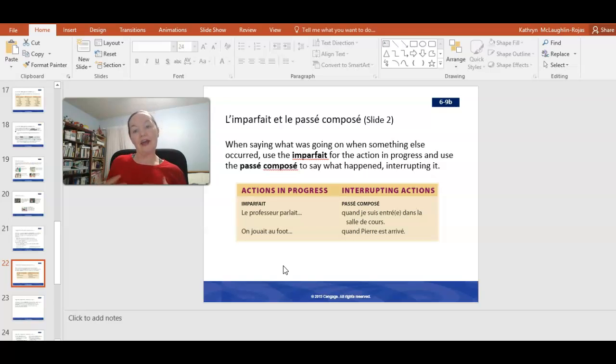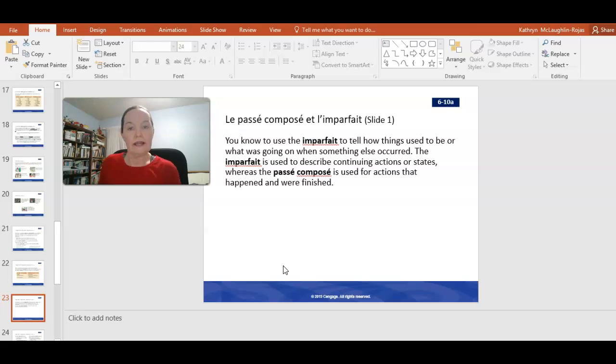So again, an action that's going on for some time, and then something happened to interrupt that. All right, and finally, okay, we use imparfait to tell how things used to be or what was going on when something else occurred. So as we saw in those example sentences, the imparfait is used to describe continuing actions or states, whereas passé composé is used for actions that happened and were finished.